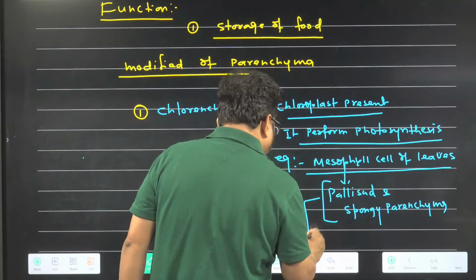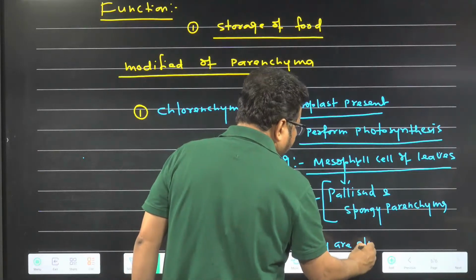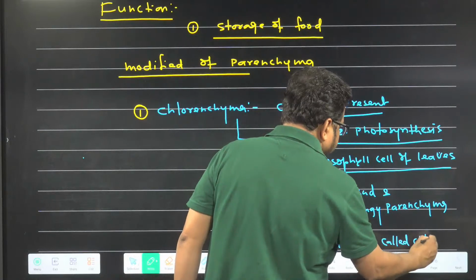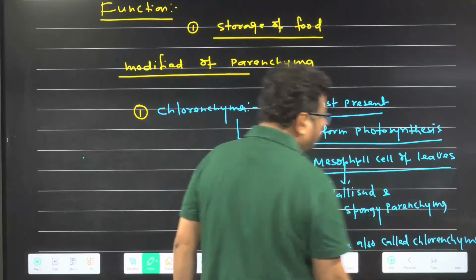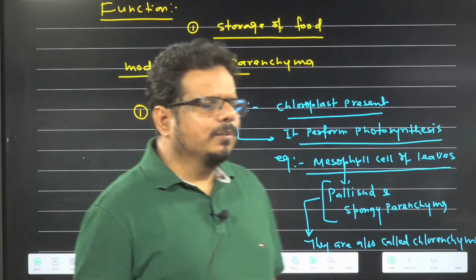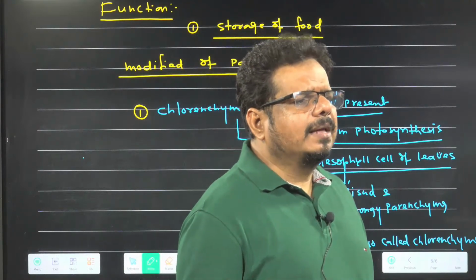They are also called chlorenchyma because they are doing photosynthesis, na? Called chlorenchyma. Understood or not understood? In the leaf, the mesophyll cell is there, na? In the mesophyll cell, what occurs? Photosynthesis occurs because the mesophyll cell has chloroplast.